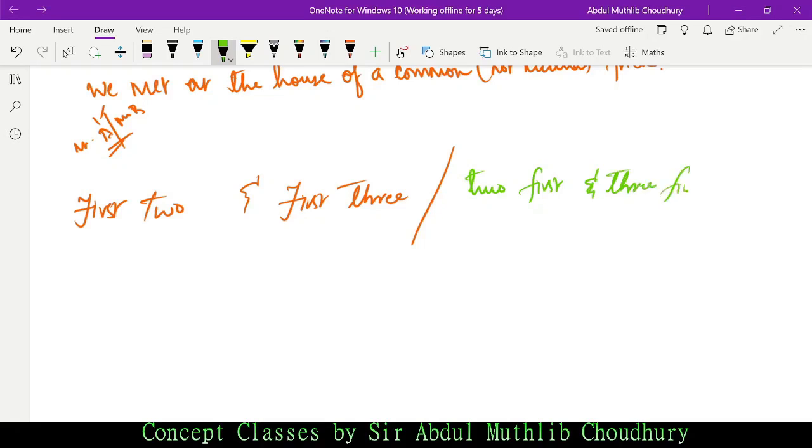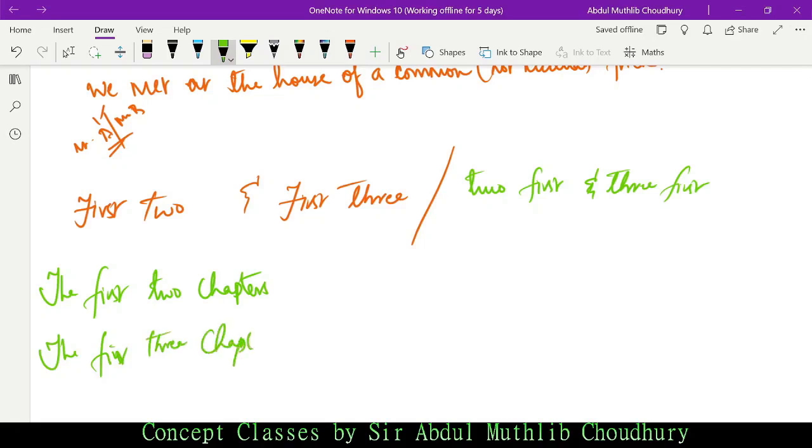Let me give you an example. The first two chapters, or the first three chapters, or any number, first four, first five chapters.